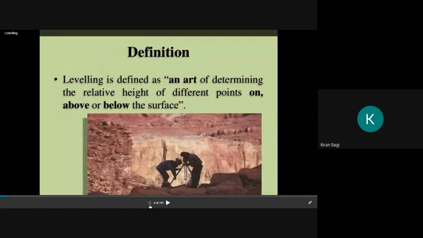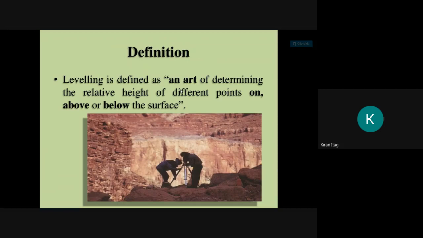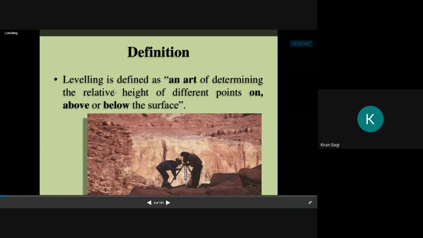So, what do you mean by leveling? We have different types of definitions. It is a branch of surveying to measure the height of a specified object or a relative position with respect to the datum line. It is an art, in the basic surveying definition. We have seen what the basic surveying definition is. It is the art or science to determine the relative position, either on the ground, above the ground, or below ground. So it resembles the same. It is defined as an art of determining the relative height.